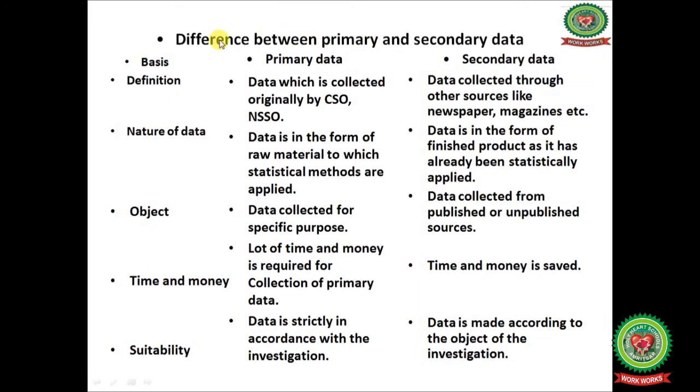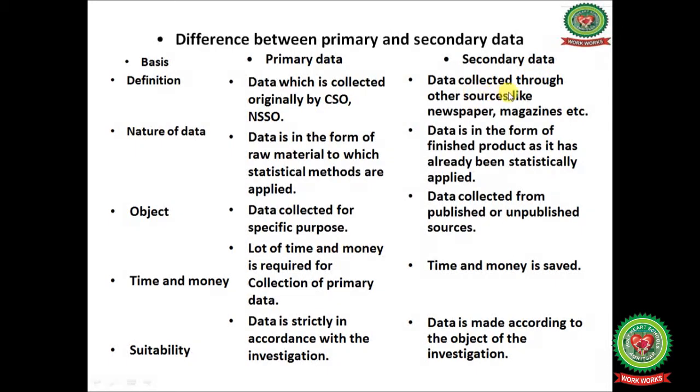Now we will discuss the difference between primary and secondary data. First one is primary data. Definition: data which is collected originally by the Central Statistical Organization or National Sample Survey Organization is known as primary data. Next one is secondary data.